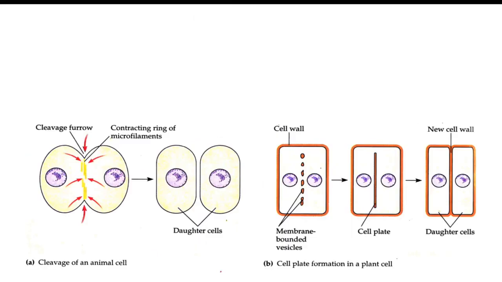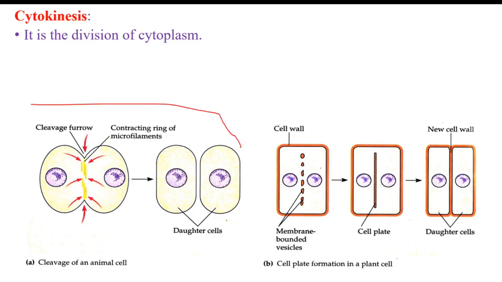In animal cells, cytokinesis takes place by cleavage. There is a difference between plant cells and animal cells, and we will see the difference here. Sorry, the first one is the case in animals. So this is an animal cell and this is a plant cell. In the case of animal cells, there is cleavage. You can see the cleavage here.